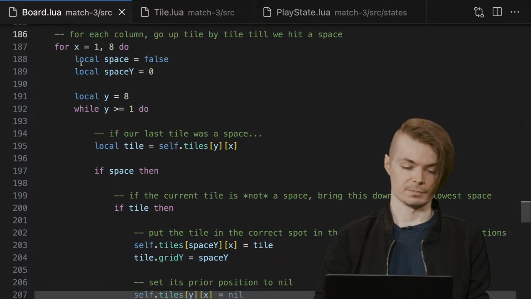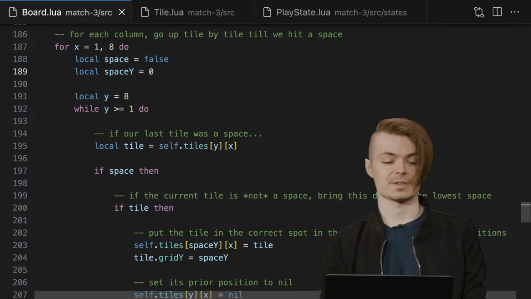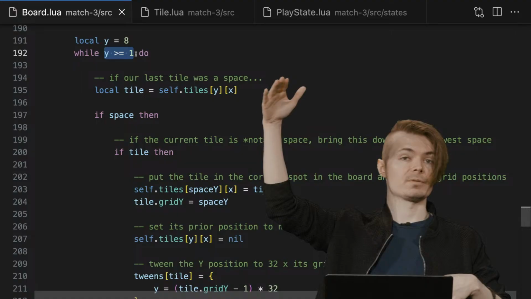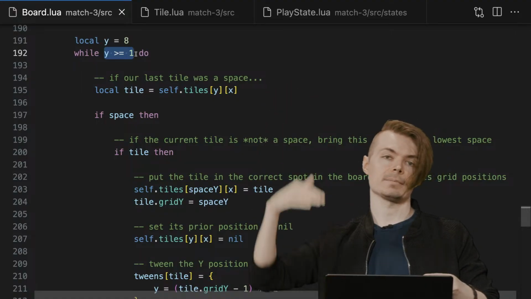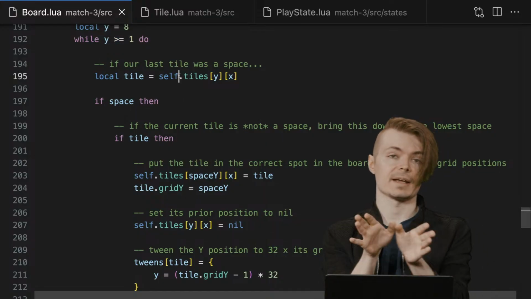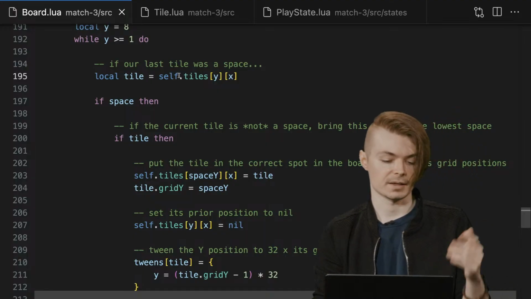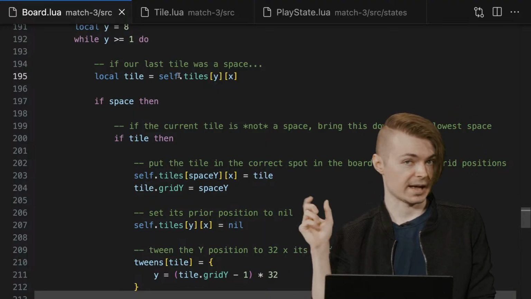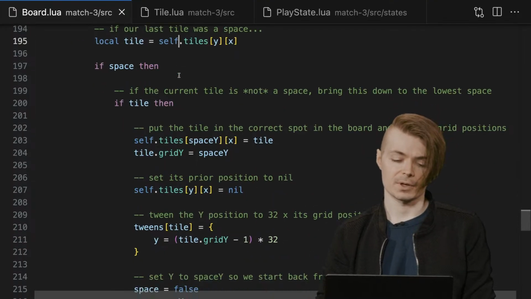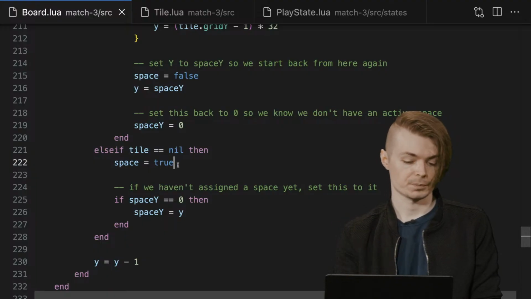So here we just have simple space. What's the y where our space was at? While y is greater than or equal to 1, so until we get to the top, we're assuming bottom would be 8, top would be 1. And then we're going to get the tile that's there. We're going to try to index into our array. If it's nil, then it's not going to be a tile. It's not going to be anything. And that's where we should flag it as having a space if we haven't already. If there isn't a space and the tile is nil, let's set space to true.